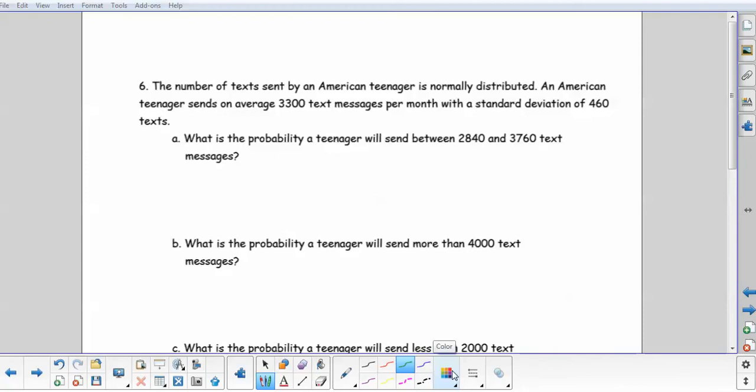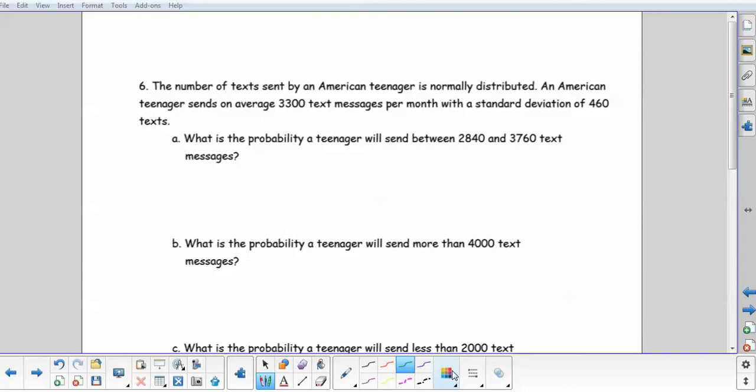Okay, Algebra 2 students, this is still the statistics review, and we are now on page 3. Number 6 says the number of texts sent by an American teenager is normally distributed. An American teenager sends an average of 3,300 text messages per month with a standard deviation of 460 texts. What is the probability a teenager will send between 2,840 and 3,760 text messages?